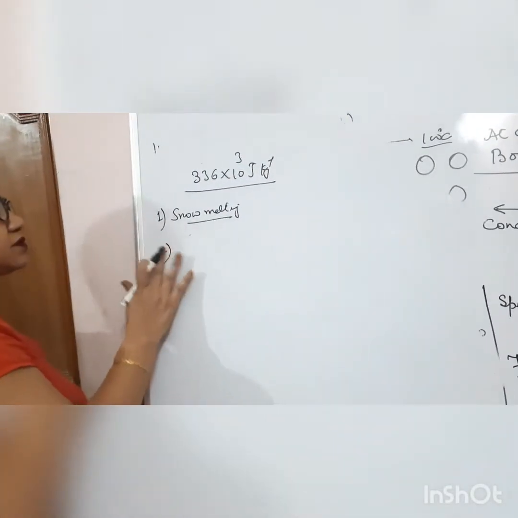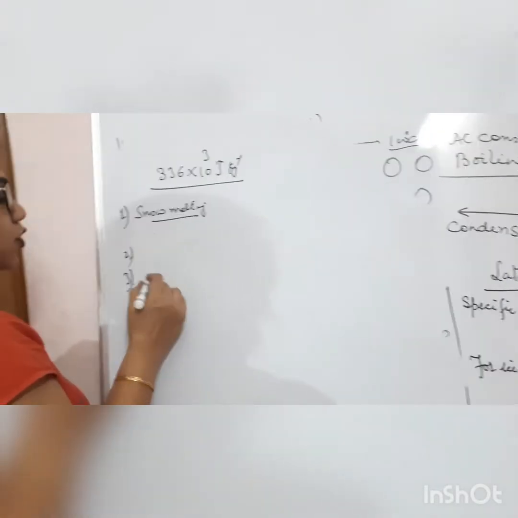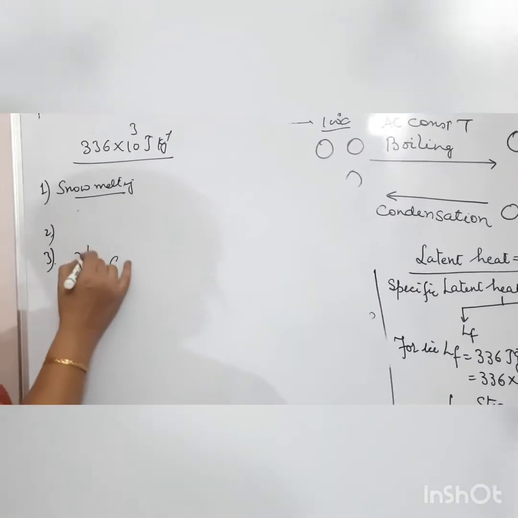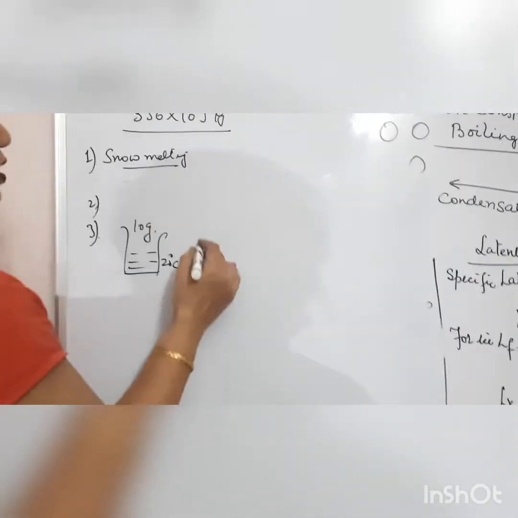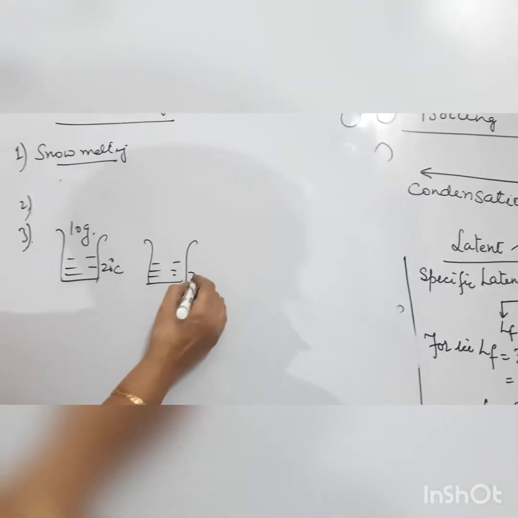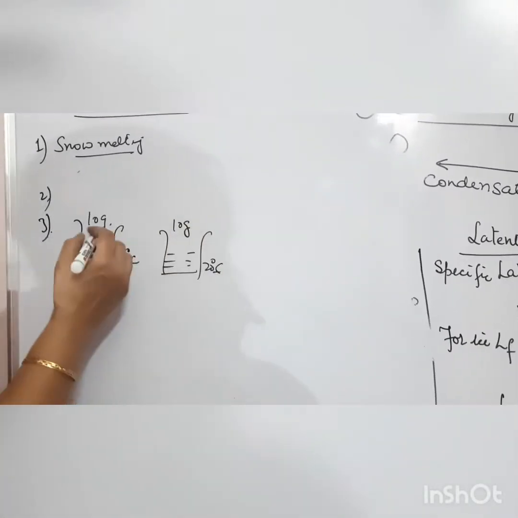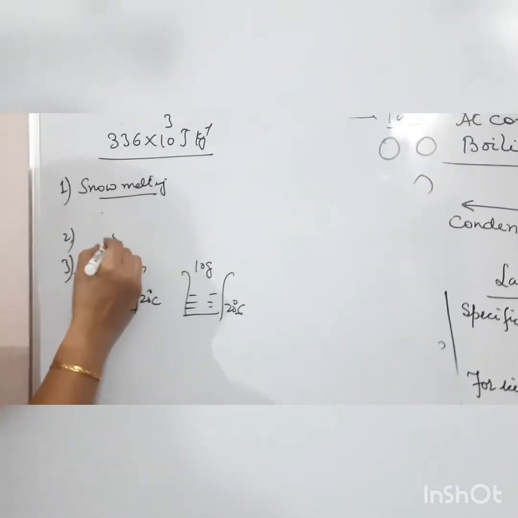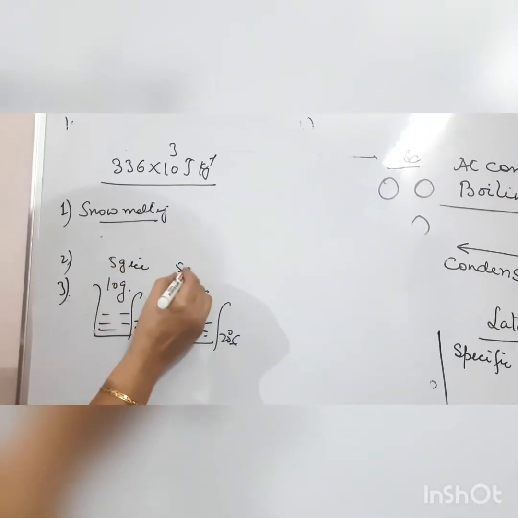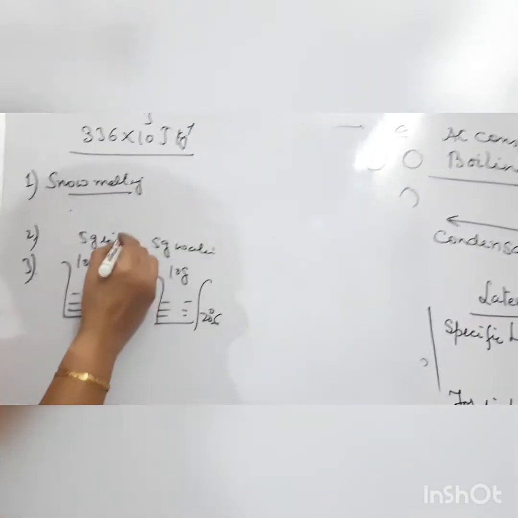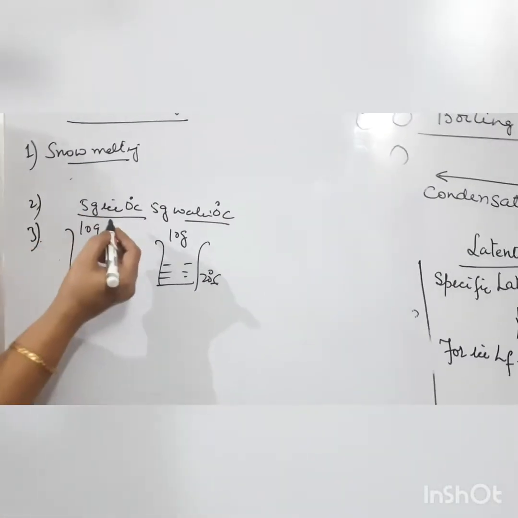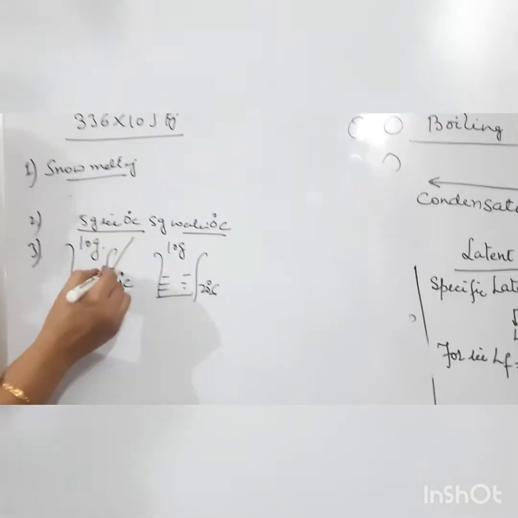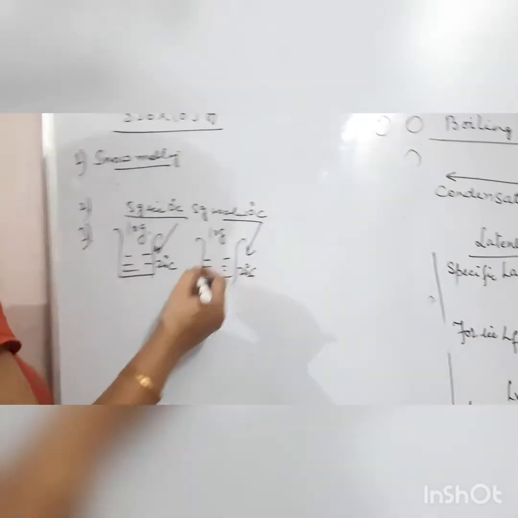Third is, suppose you require 10 gram of coke, initial temperature 20 degrees Celsius. In 2 glasses you take the coke, initial temperature 20 degrees Celsius, amount is the same, and you are given two options. One is 5 gram ice, the other is 5 gram water, but both at 0 degrees Celsius. So who will give the more cooling effect? If you put 0 degrees Celsius ice here, and 0 degrees Celsius water here, who will give the more cooling effect?